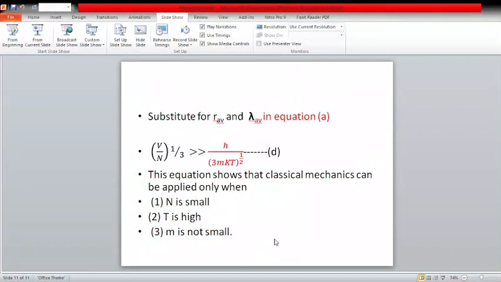Substitute for R average and lambda average in equation A, that is, (V by n) raised to 1 by 3 is very much greater than h by (3mkT) raised to half. This equation shows that classical mechanics can be applied only when n is small, T is high, and m is not small. Thank you.